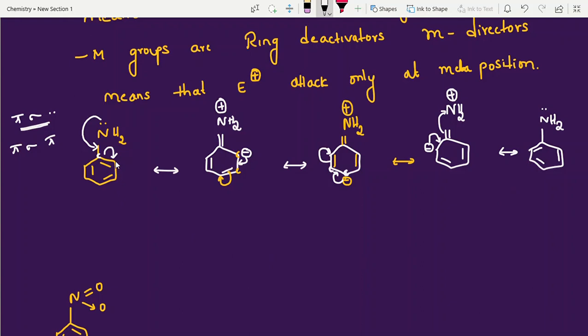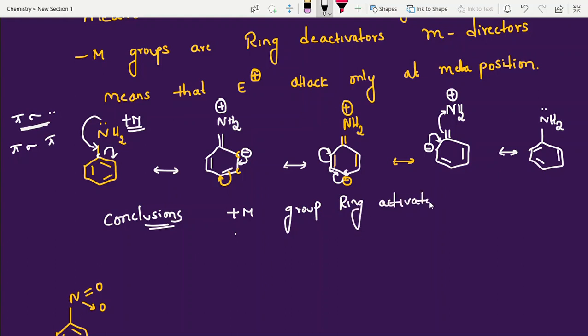That's why benzene you can write with alternate double bonds like this, or else you can write alternate double bonds like this. This we call a resonating structure. Finally, what I am giving as the conclusion here: plus M groups. What is this group here? Plus M group. Conclusions: plus M groups are ring activators. I have written ring activators. It is activating the ring, giving electrons and activating. Taking electrons, deactivating; giving electrons, activating, right?